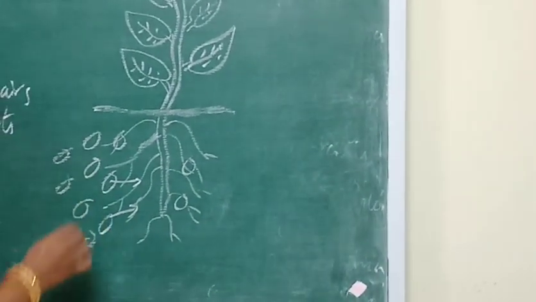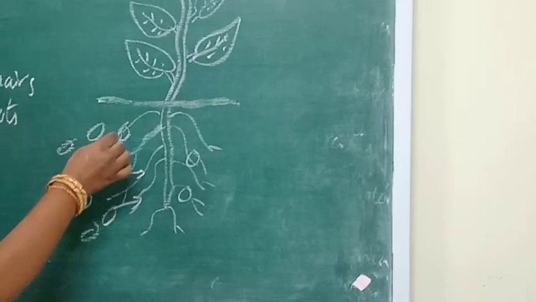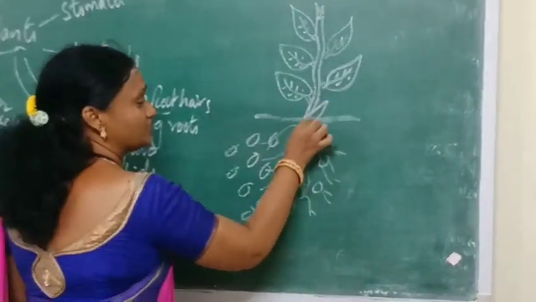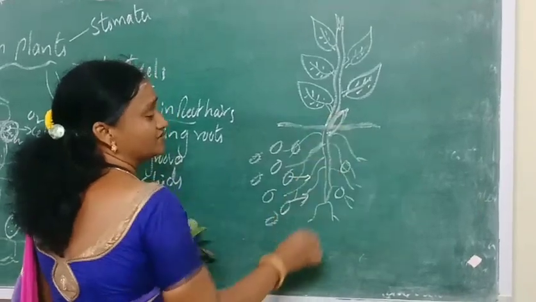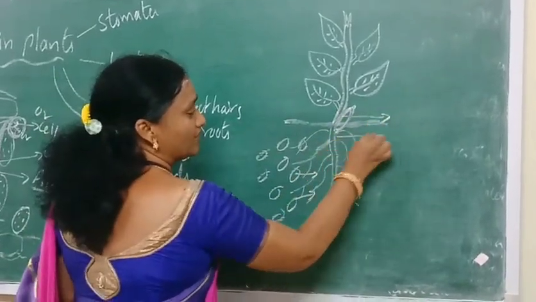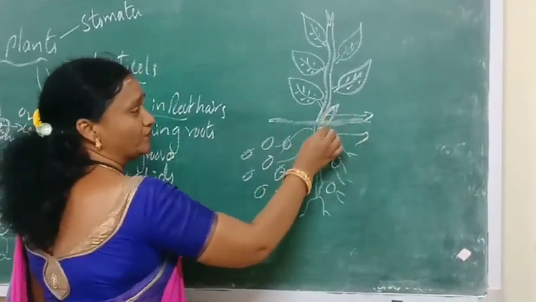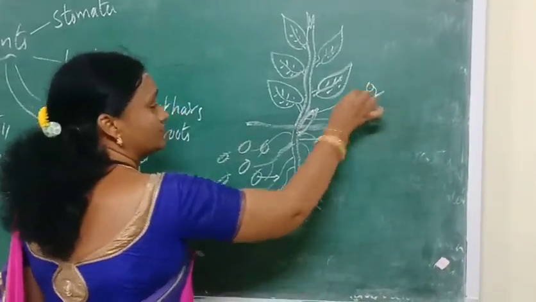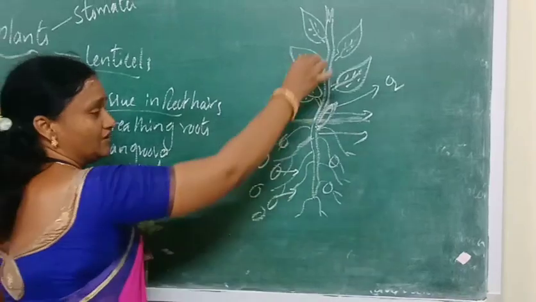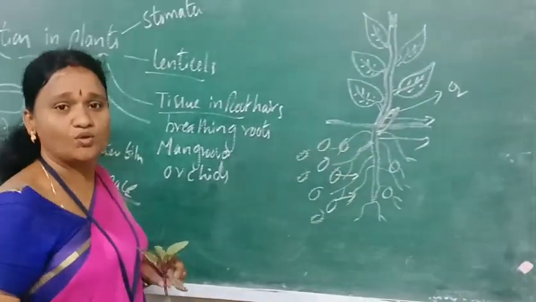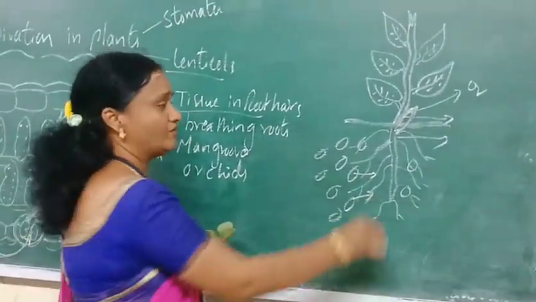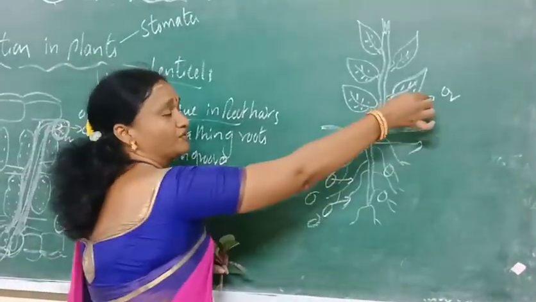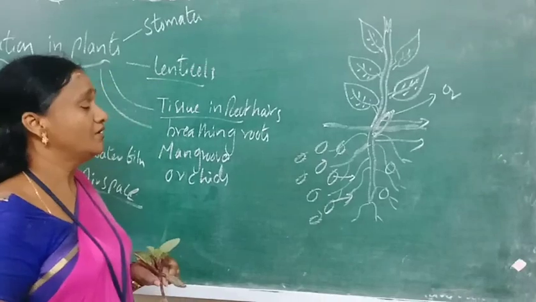And in wet plants, the plants which grow completely in the water, they develop large air spaces between the stem and root. It will be helpful for efficient intake of air, that is the oxygen, from the atmosphere. So in wet plants, they have a large air space between the stem and root system, which is helpful for taking the atmospheric oxygen.